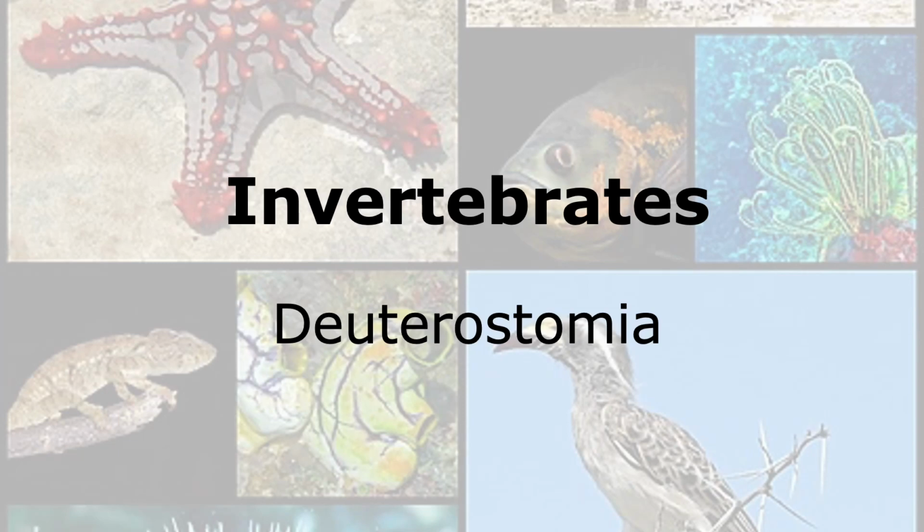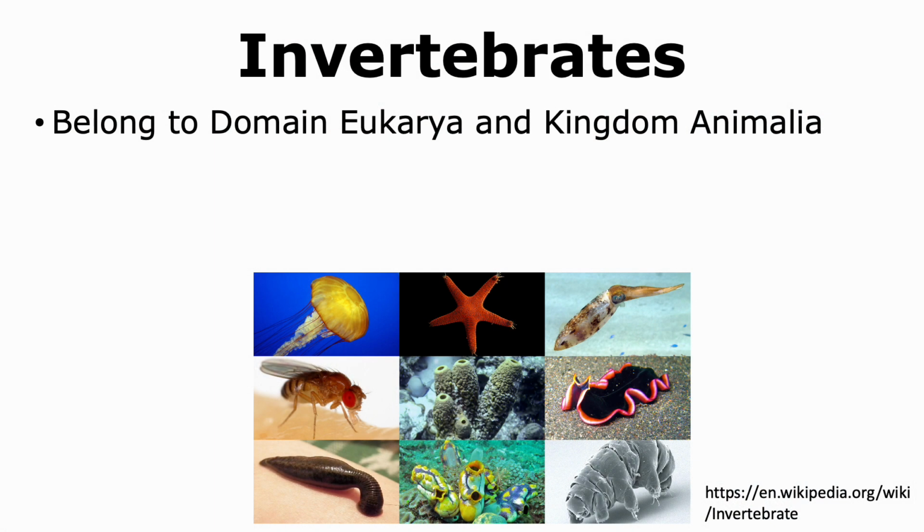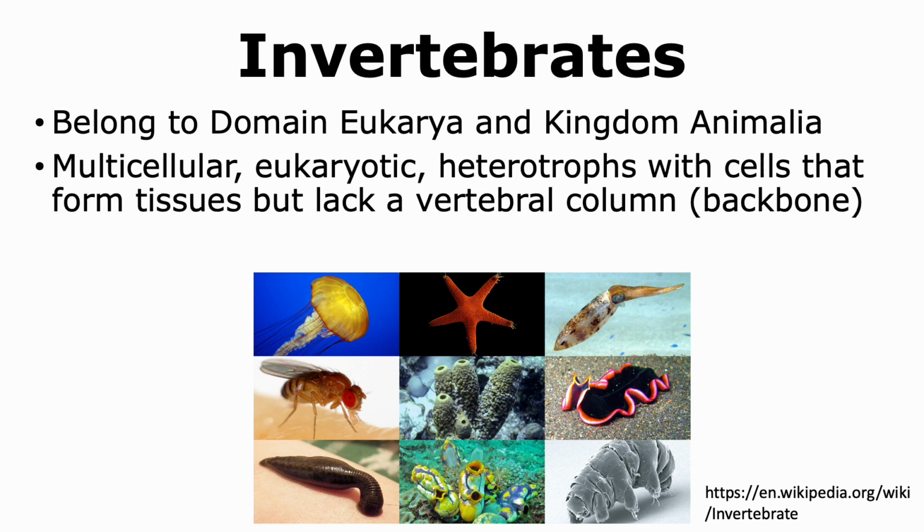In this talk, we're going to learn about invertebrates that belong to the clade Deuterostomia. Invertebrates are organisms that belong to the domain of Eukarya and the kingdom of Animalia. All invertebrates are multicellular eukaryotic heterotrophs that have tissues but lack a vertebral column or a backbone.